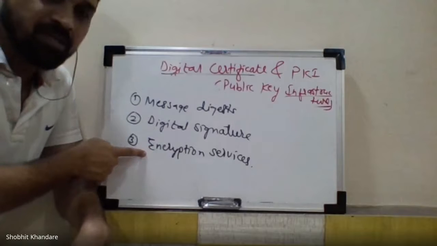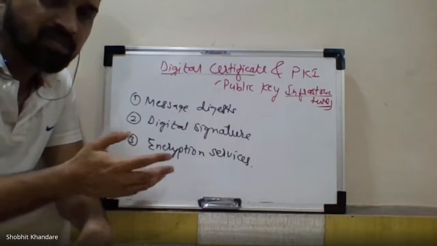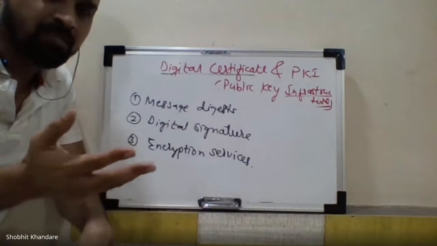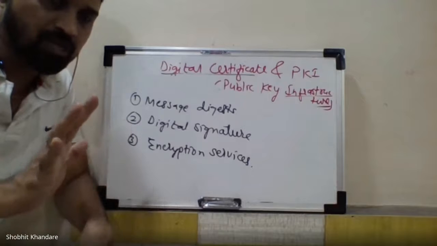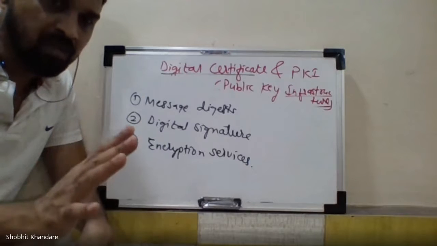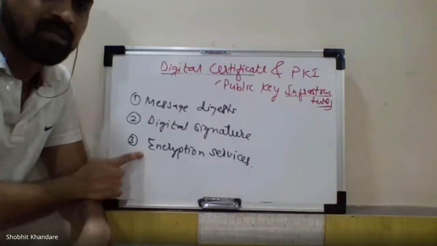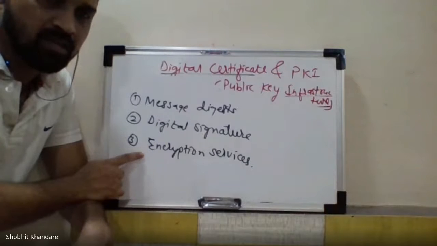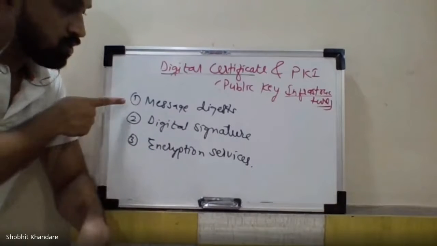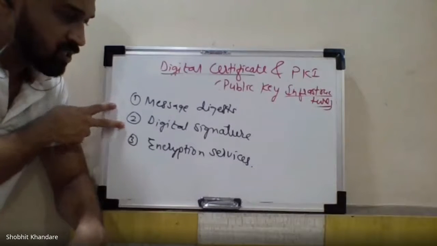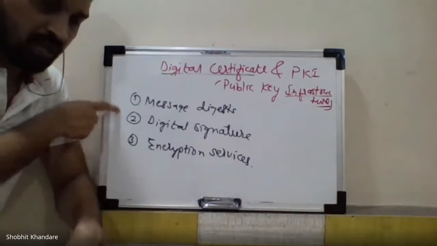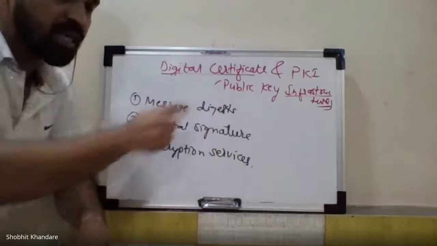And encryption services may be by using different encryption methods. So message digest, digital signature and encryption services are mostly included in the PKI.